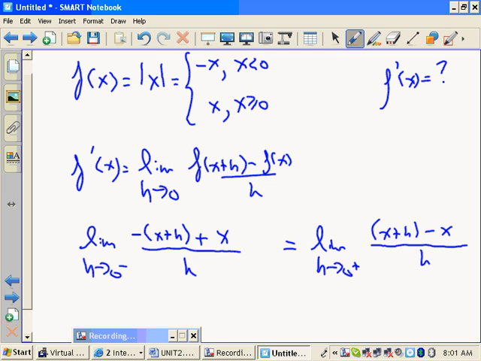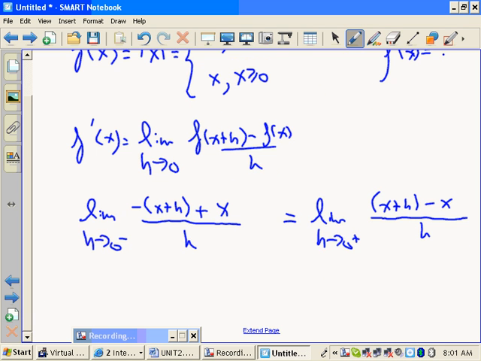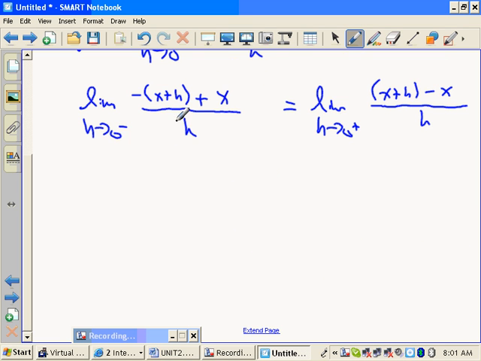All right. Here we go. I guess we need a little more room. So let's do this limit. Well, what do you think you're going to do to simplify this? Distribute. Okay, so the limit as h approaches 0 from the left of negative x plus h plus x over h. Well, let's finish this side.